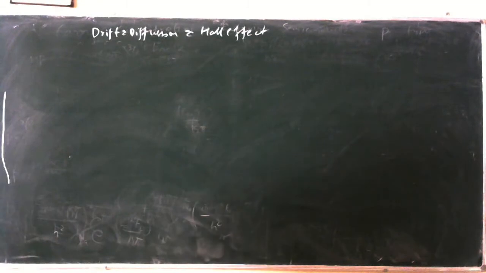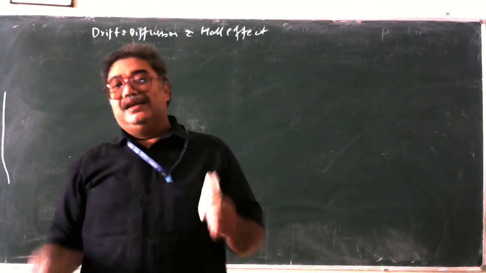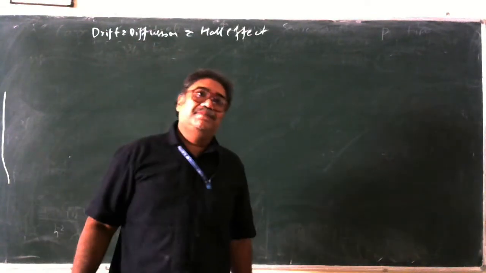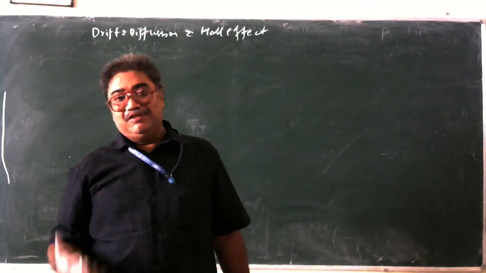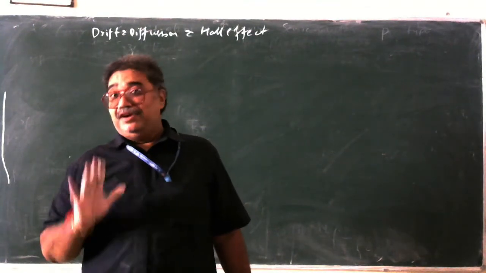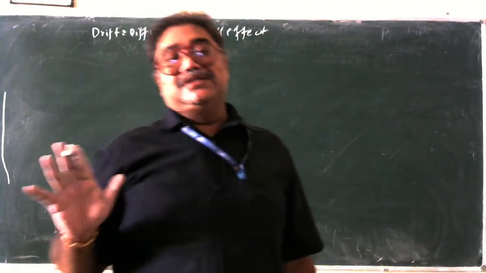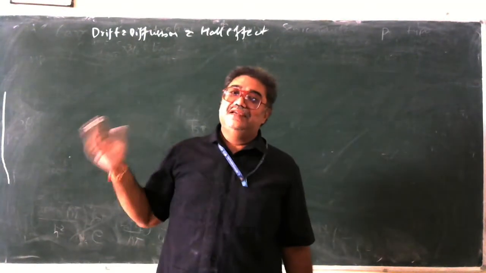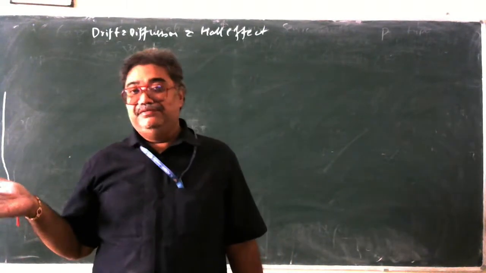So, what is diffusion? Diffusion, in the sense, for example, let us take a glass of water. Put sugar in the water. When we put sugar in the water, what happens? The sugar settles down and then it immediately gets dissolved in the water. And we are not applying any force at all. The sugar is going to get dissolved in the water, taking energy from the external temperature or external surroundings. And this type we call diffusion.